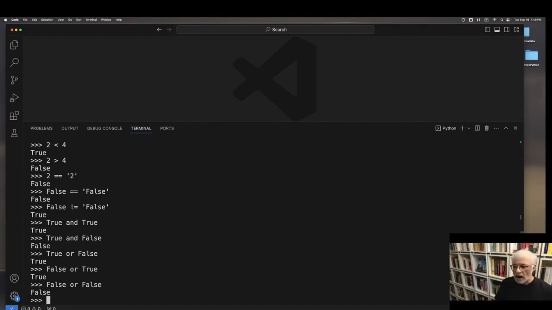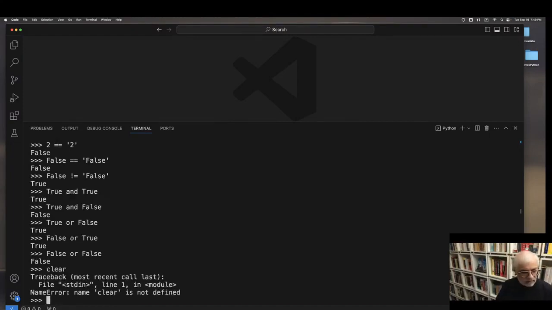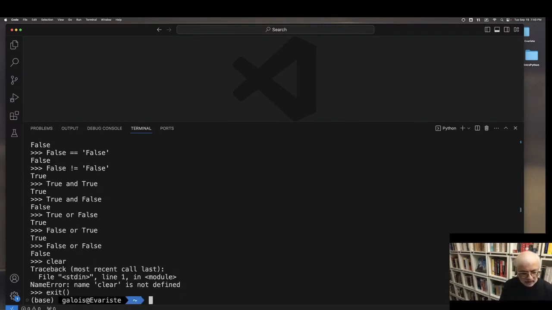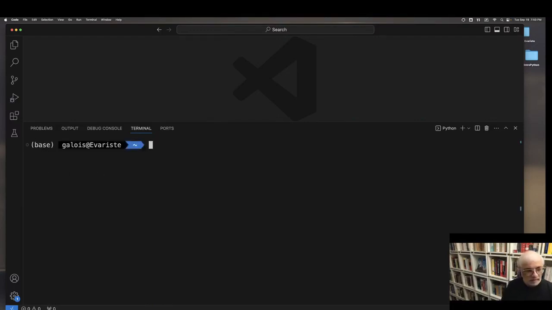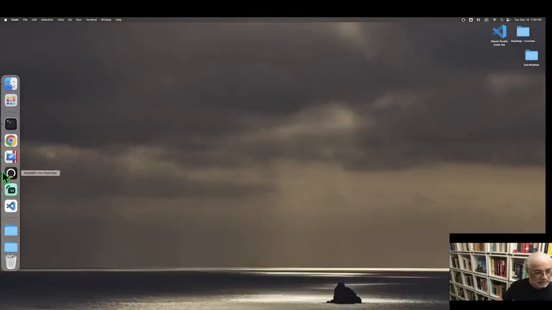All right, so I will stop here with the coding part. Let's exit out of Python. We're back in the terminal window. Let's get out of VS Code and go back to my slides.